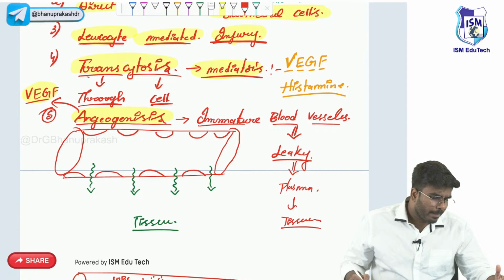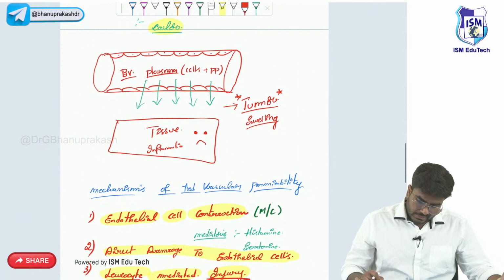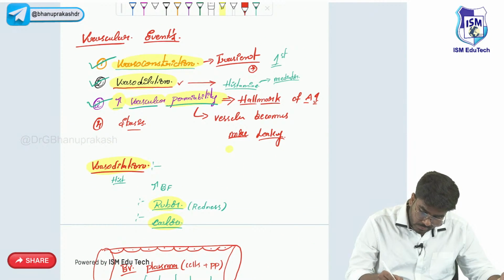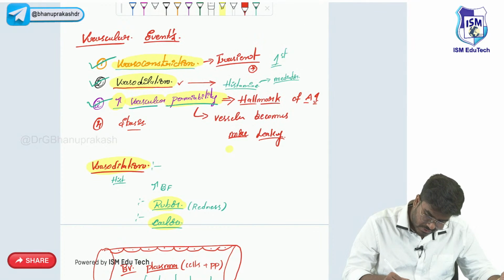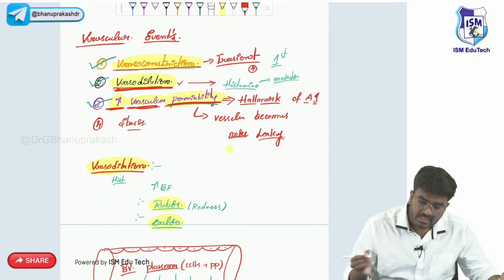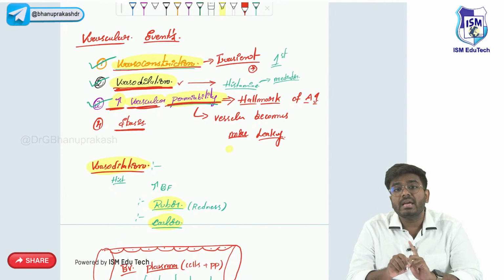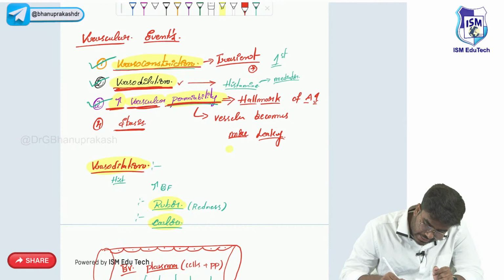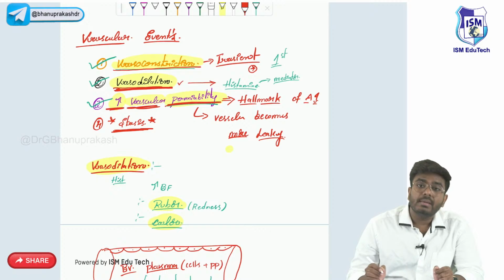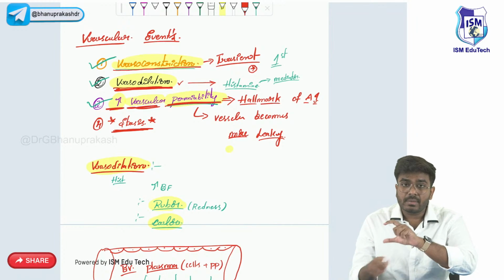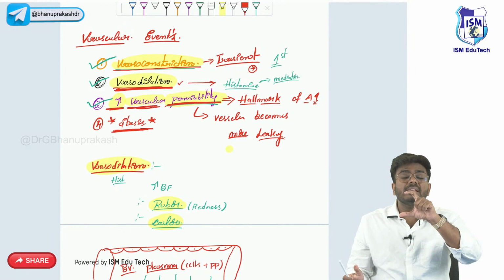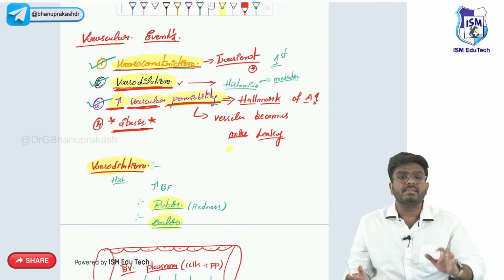Okay, now having said that, see, we have discussed the 3 important vascular events. Vasoconstriction is done, vasodilation is done. Now vascular permeability and its mechanisms are also done. Now what is the last vascular event? In the area of inflammation, a stasis will happen. So what exactly is this stasis? Stasis means blood is coming, no doubt, more blood is coming, but the blood is moving very, very slowly.